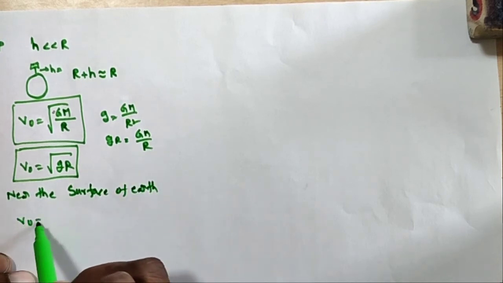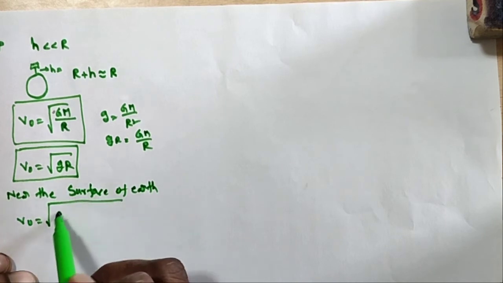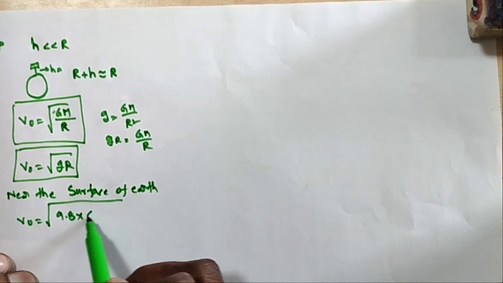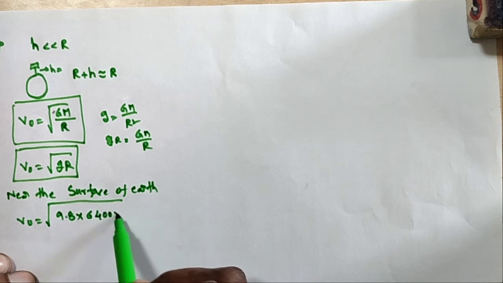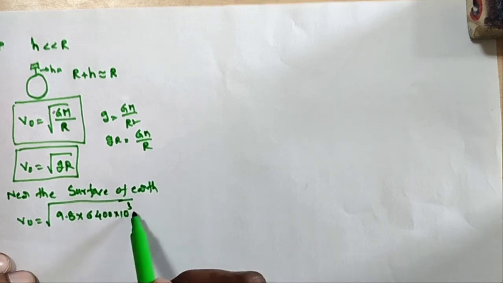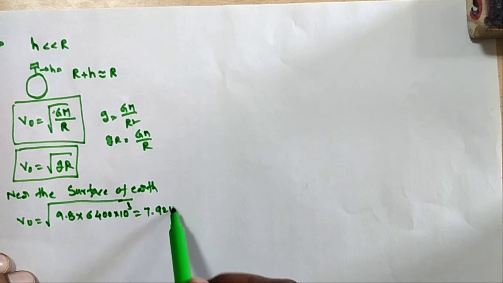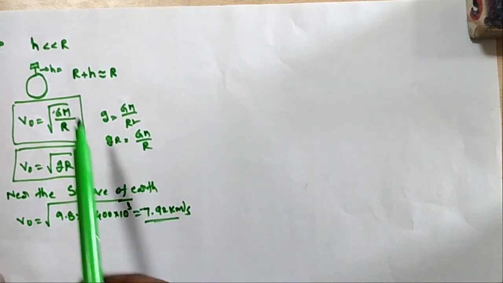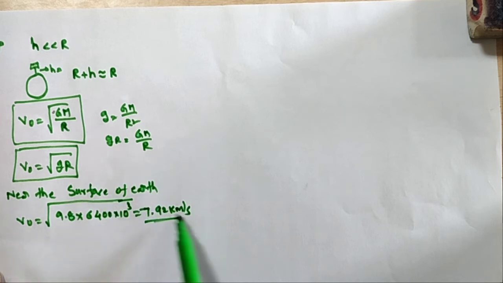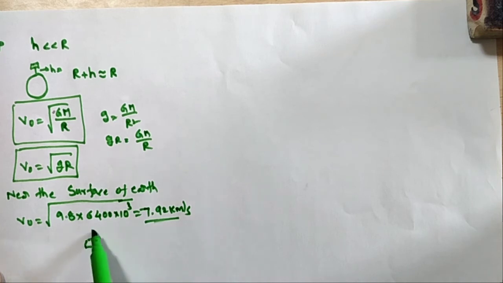So V naught is equal to under root of g is 9.8, r is 6400 kilometers, that is 6400 into 10 cube meters, finally 7.92 kilometer per second. So in one second the satellite is revolving 7.92 kilometer around the earth.